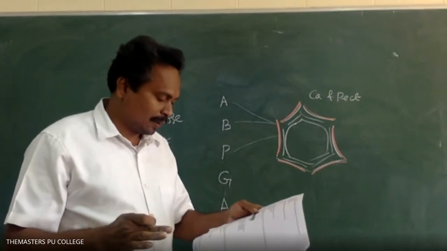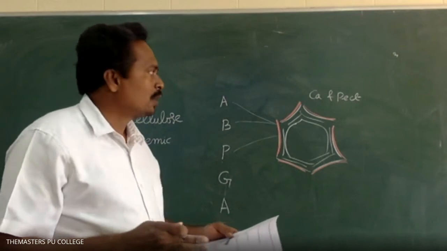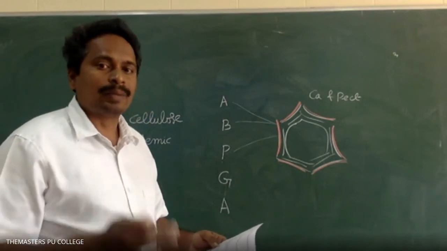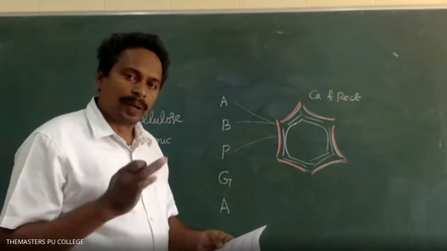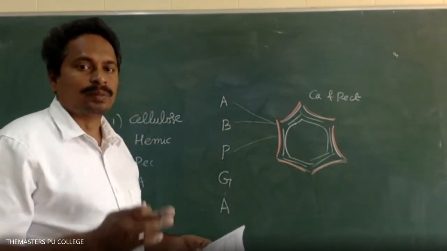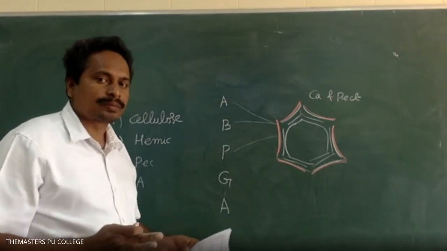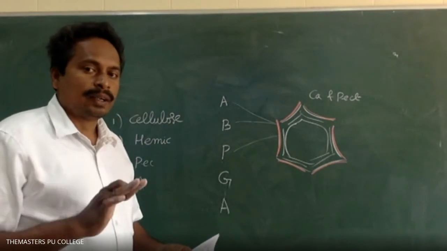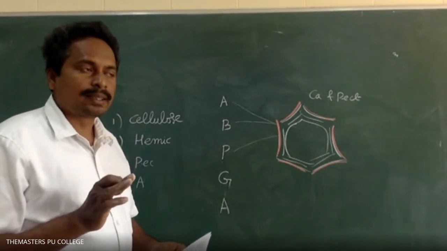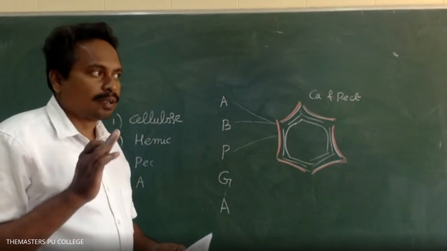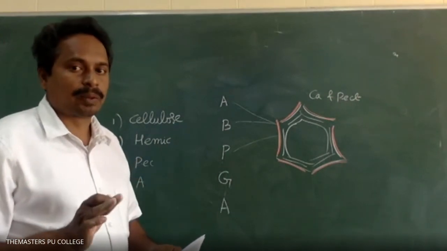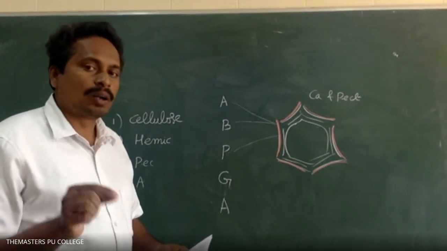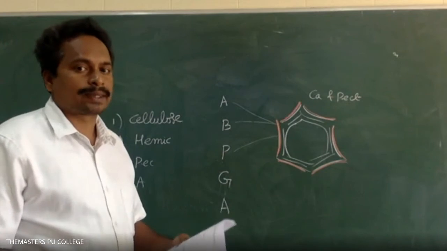Next, cellulose: the primary wall consists of cellulose and hemicellulose in algae, bryophytes, pteridophytes, gymnosperms, and angiosperms. The secondary wall composition varies, with lignin and suberin depending upon the types of tissues. So the middle lamella and primary wall are present in the cell wall of all the groups of plants.